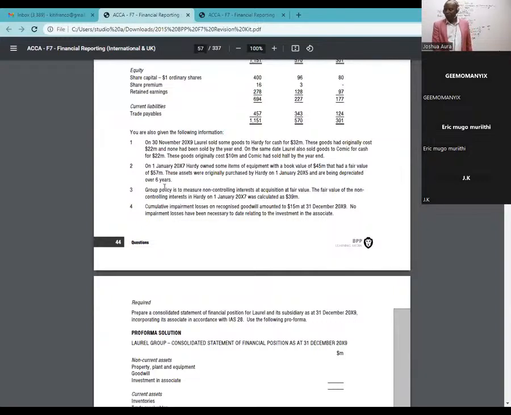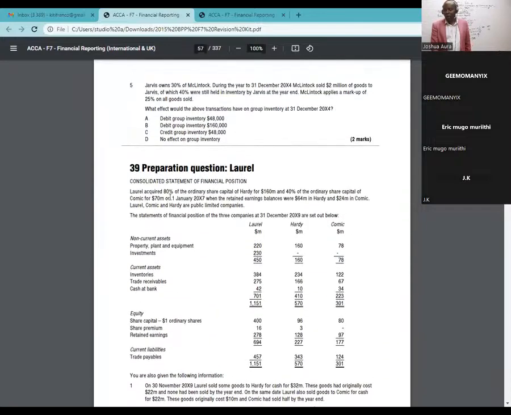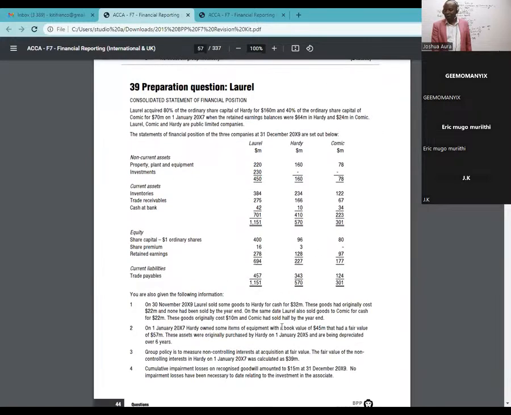Great. So then we take on the next thing, note 2. On 1st January 2017, Hardy owned some items of equipment with a book value of 45 million that had a fair value of 57 million. Remember, 1st of January 2017 is when we acquired our subsidiary. So on this acquisition date, we had an item of plant whose carrying amount was 45 million, and the fair value is 57.